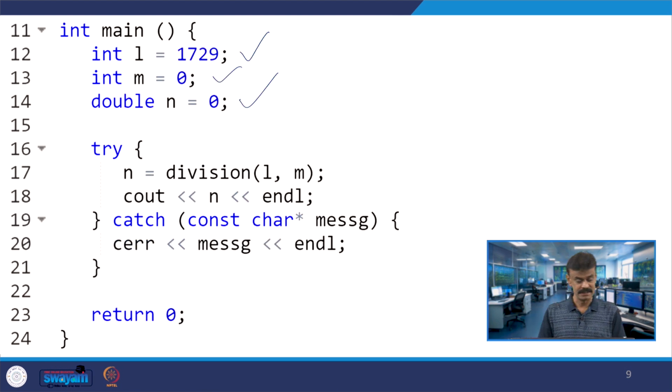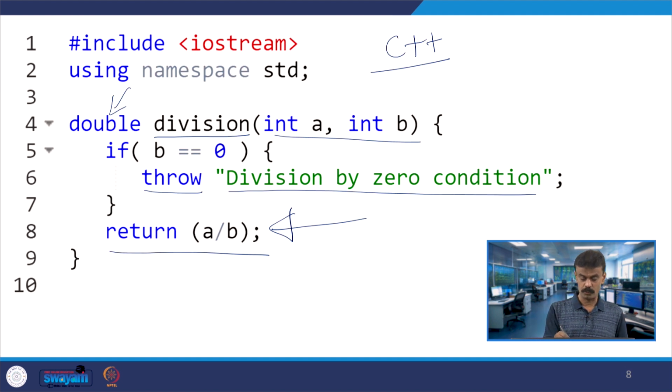Assume that I am calling the function by passing L and M. L is 1729 and M is 0. So which block will be executed? Try. I am trying this block, lines 16 to 18 are the try block. It calls the division function, passing L and M, so A will take 1729 and B will take 0.